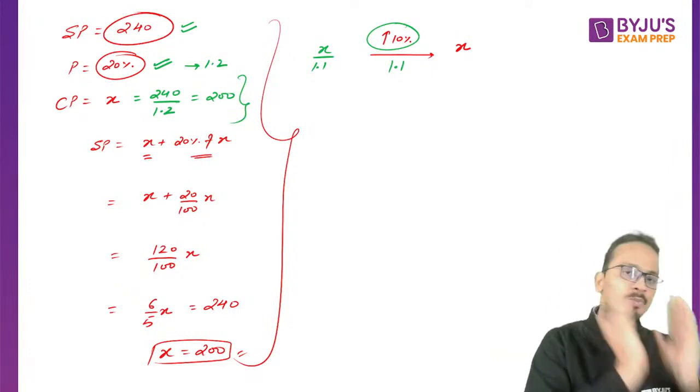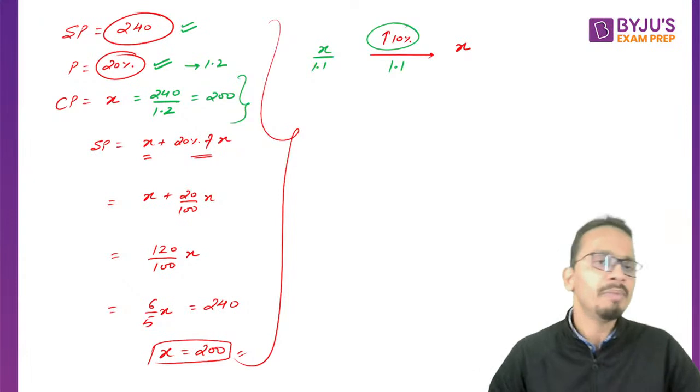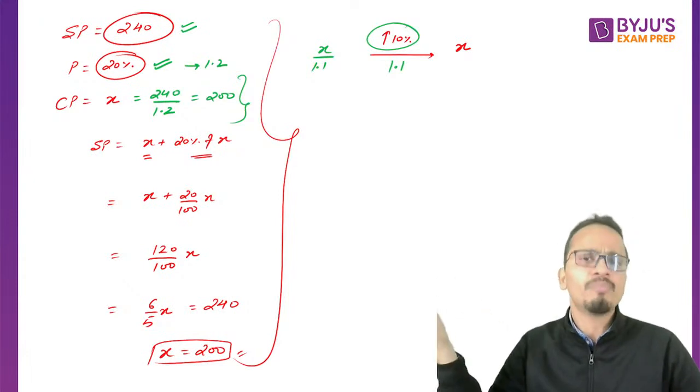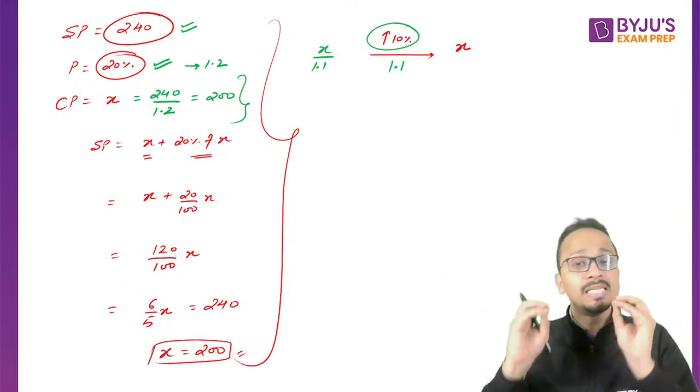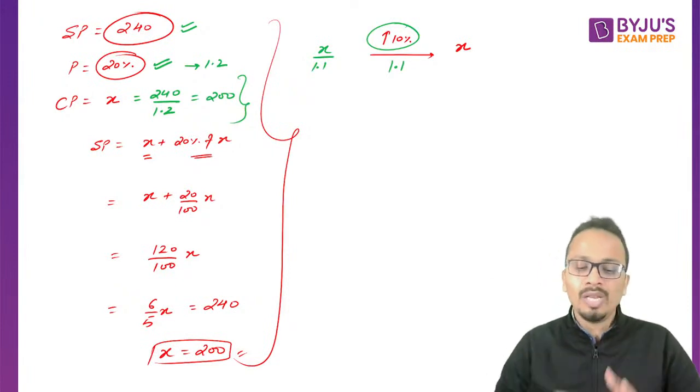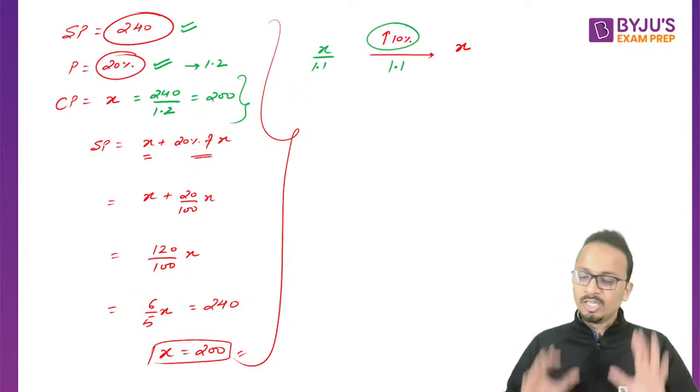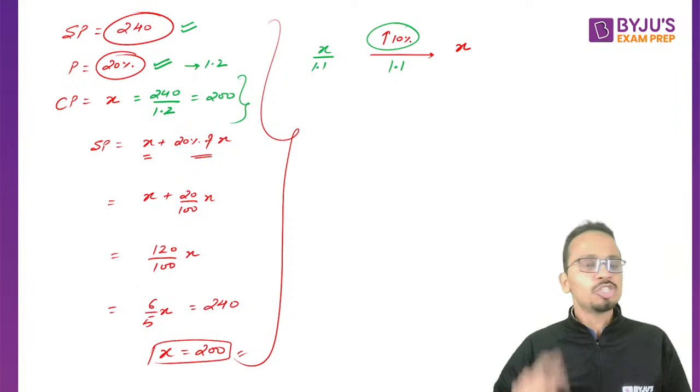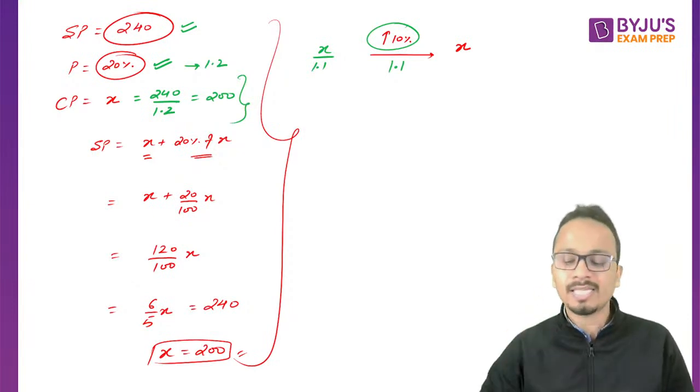So when you are going from initial to final, the factor will be multiplied. Whenever you are coming from final value to the initial value, the same factor will be divided. Okay, so this is how you can tackle these questions in a single step.